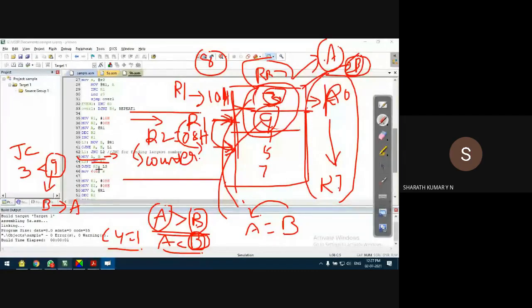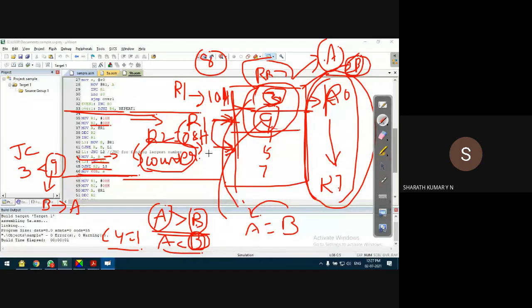Next, observe this line: DJNZ R2, L3. That means R2 is a counter which decides how long this code has to run. Since register bank 2 has a maximum of 8 registers, I'll run this code only 8 times.